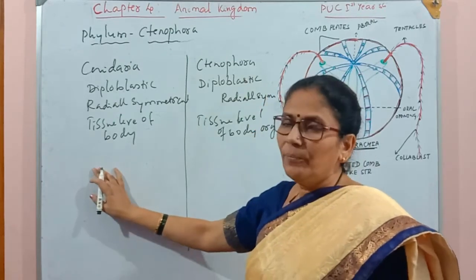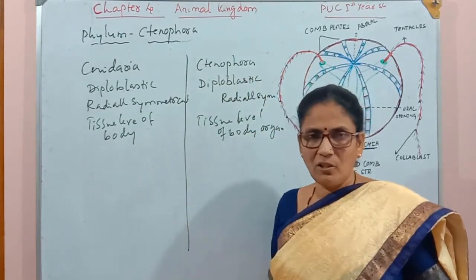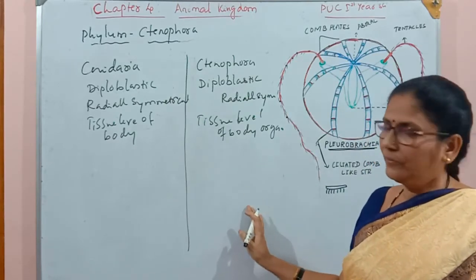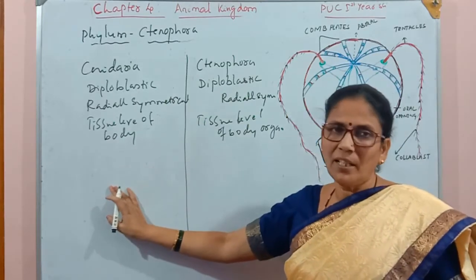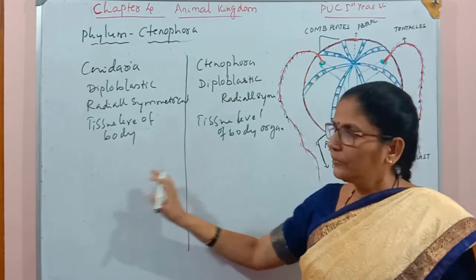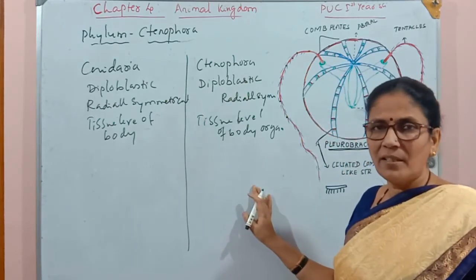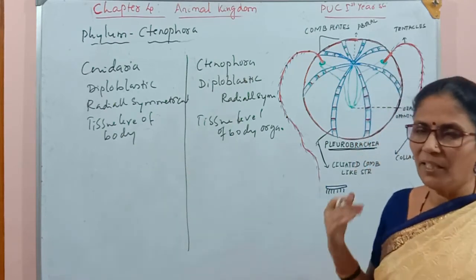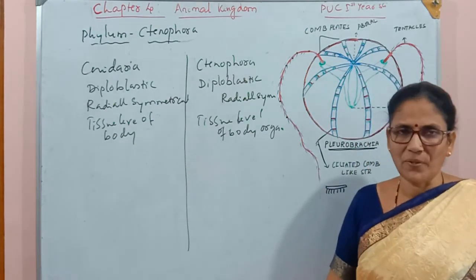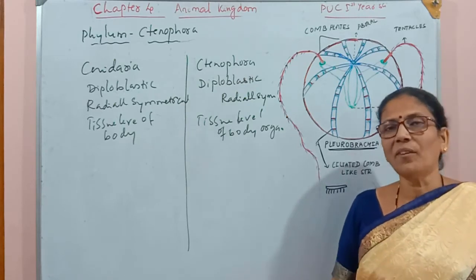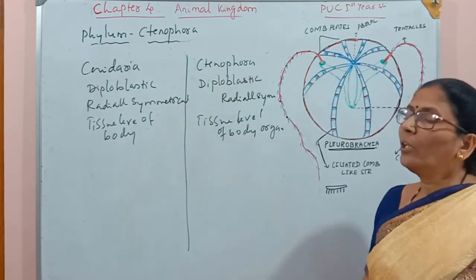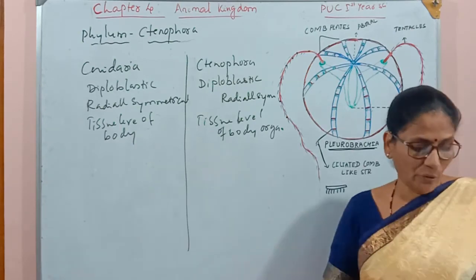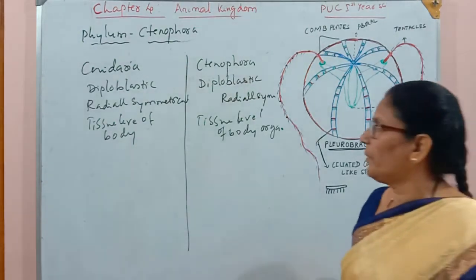Digestion here is intracellular as well as extracellular, and here also digestion is intra- and extracellular. Here the alimentary canal is incomplete, and here also the alimentary canal is incomplete. They capture food with stinging cells, but here they capture food with colloblasts. So these are some of the common points between the two phyla, Cnidaria and Ctenophora. Now let us see the difference between these two.